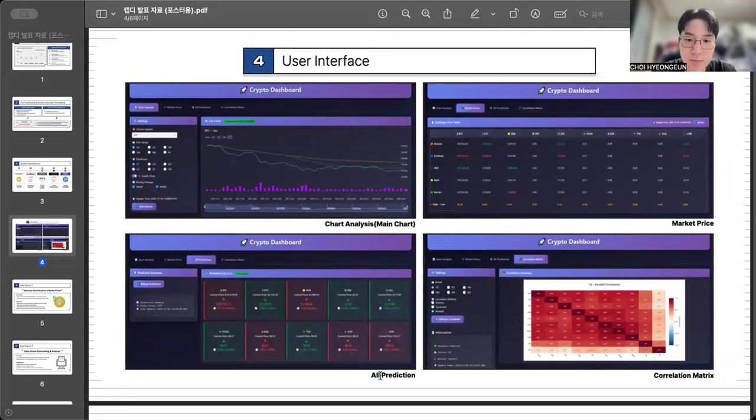And the third one is all predictions, which means that, as I said before, we bring the top 10 coin prices from Binance, and we get the prediction for which will go up and which will go down, like this.